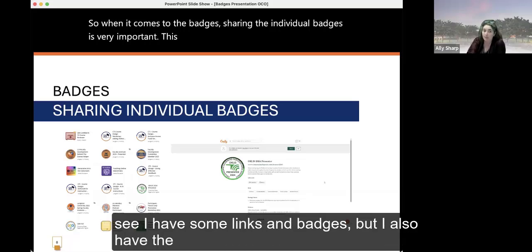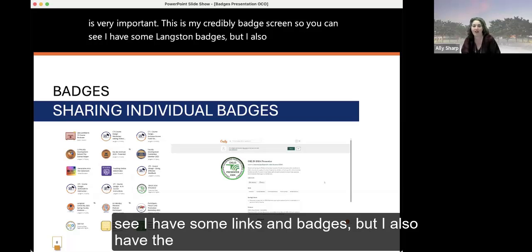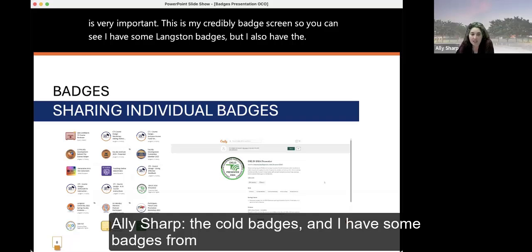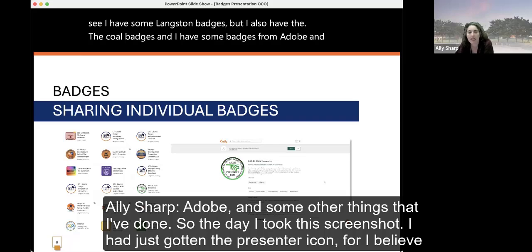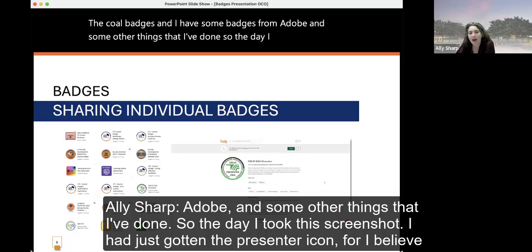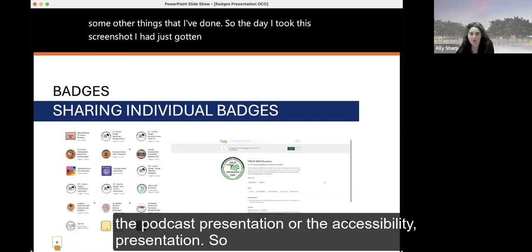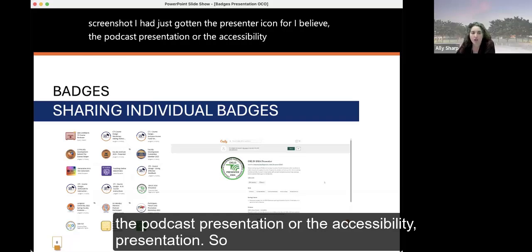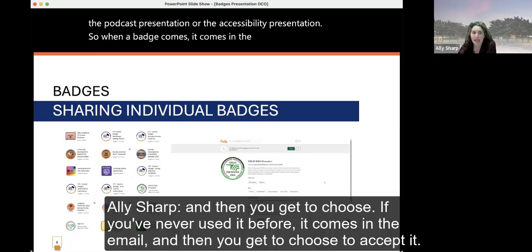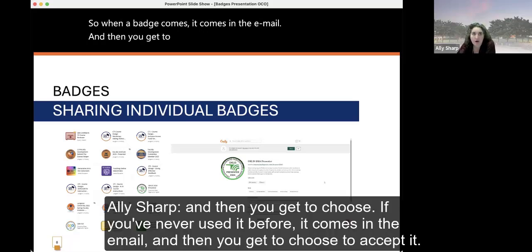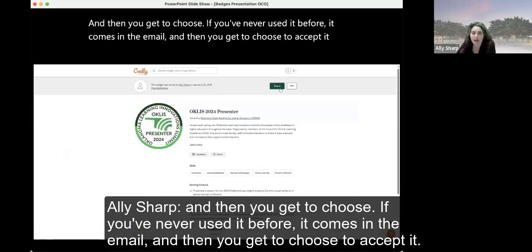This is my Credly badge screen. So you can see I have some Langston badges, but I also have the Cole badges, and I have some badges from Adobe and some other things that I've done. The day I took this screenshot, I had just gotten the presenter icon for, I believe, the podcast presentation or the accessibility presentation. When a badge comes, it comes in the email, and if you've never used it before, you then get to choose to accept it. So here's what that process looks like.